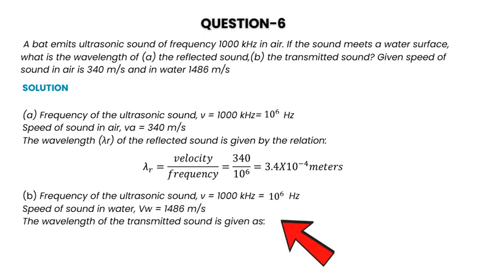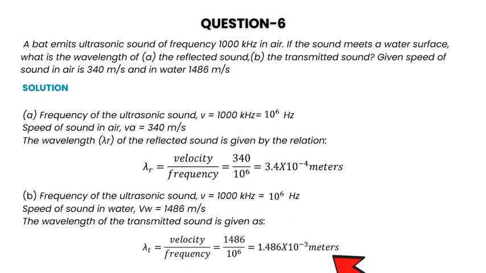meters. Frequency of the ultrasonic sound v equals 1000 kHz, equal to 10 to the power 6 Hz. Speed of sound in water equals 1486 meters per second. The wavelength of the transmitted sound is given by lambda t equals velocity divided by frequency, equals 1486 divided by 10 to the power of 6, equal to 1.486 times 10 to the power of minus 3 meters.